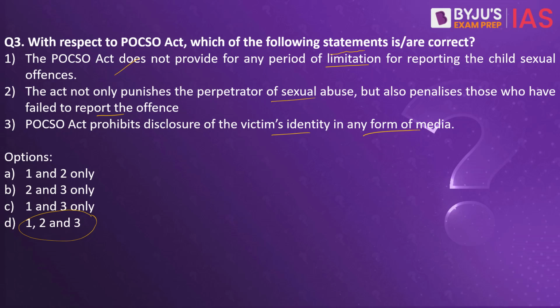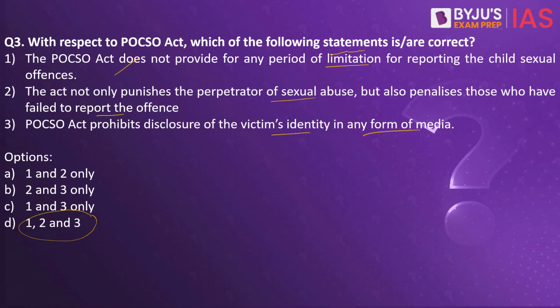So what if a particular crime was committed, let's say, 3 years back or 5 years back? Now the child has become a major, so the child would be able to speak up irrespective of the limitation period. When you say limitation period, it means within 1 year they have to say it, within 2 years they have to bring it out, within 3 years they have to confess it, and so on. But when it comes to POCSO, there is no limitation, which means they can speak whenever they wish to. So the first statement is right.